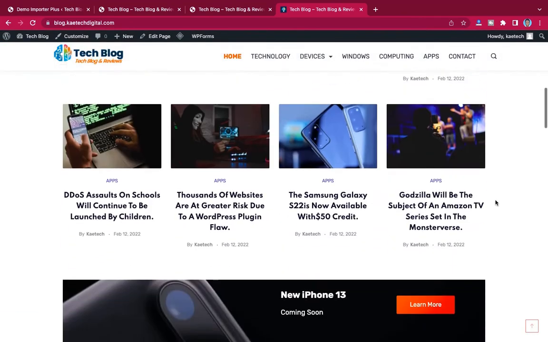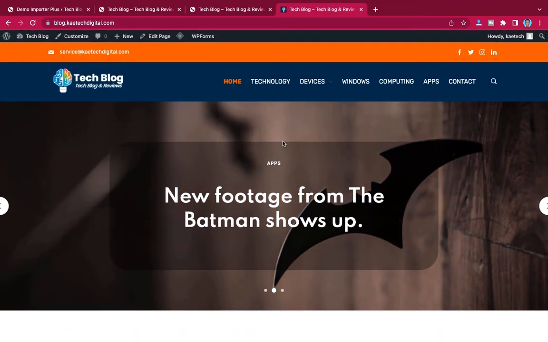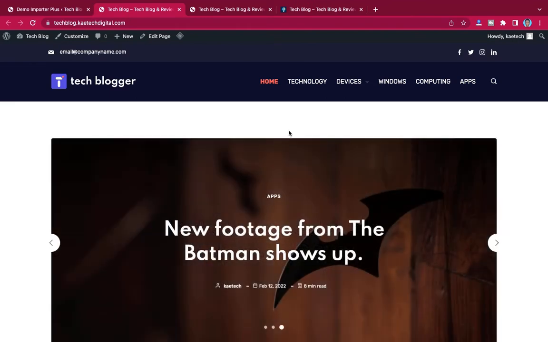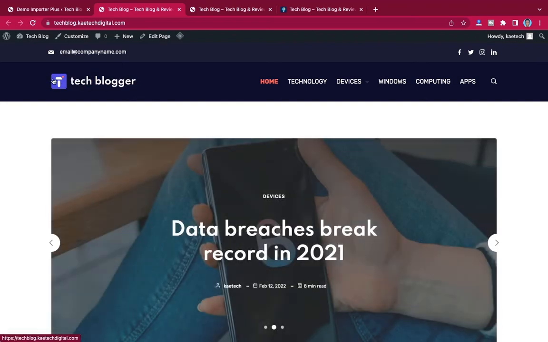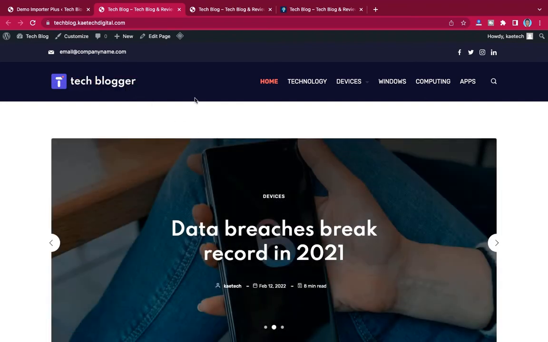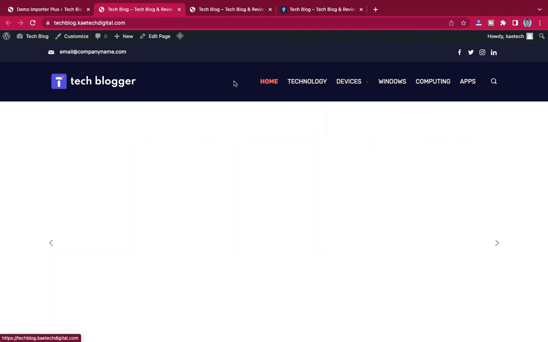Okay, we want it the same thing over here, and that is what we are going to do. So now that we have this one, we're going to customize a few things. First, we want to change the logo over here. We're going to change the logo, and also the menu items over here, we can change them too.